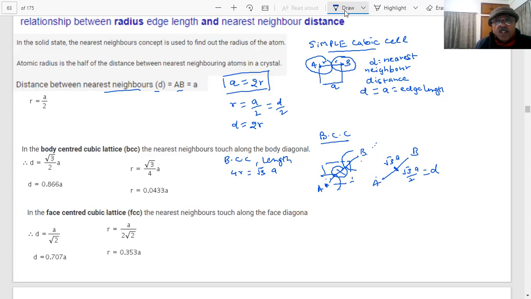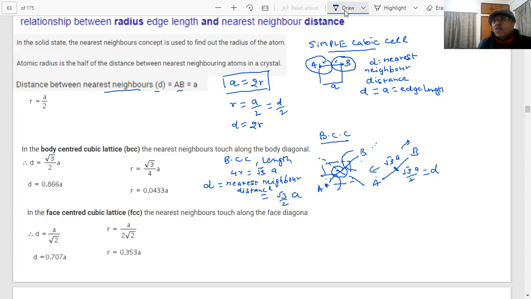So for this BCC, pay attention, the nearest neighbor distance is root 3 by 2A. Root 3A is the total length, and this is half of that. Or this one also, root 3A by 2.